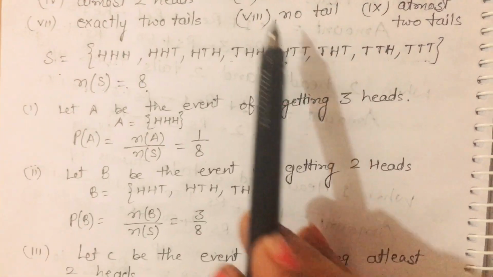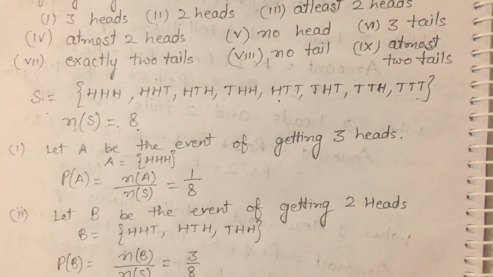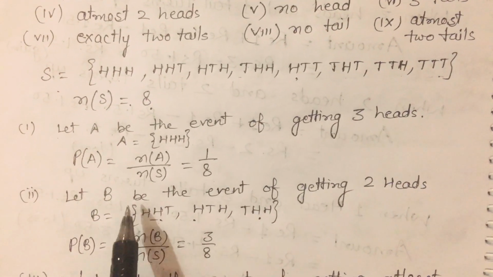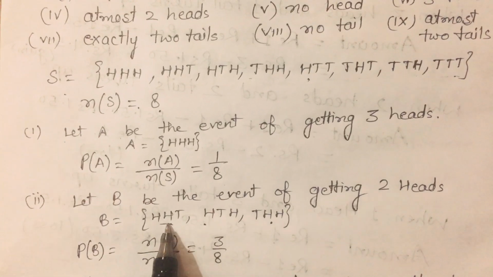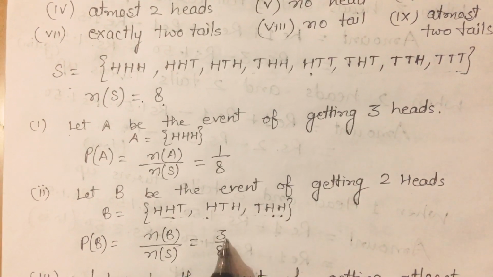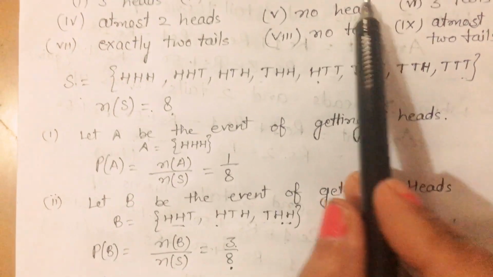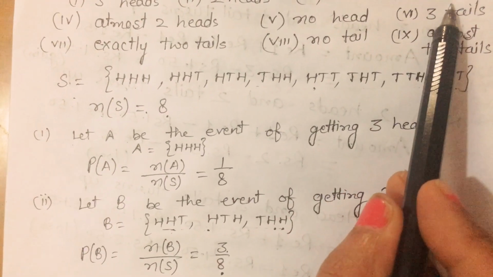Now second part, 2 heads. 2 heads means exactly 2 heads. So there are 3 cases in which exactly 2 heads come. Let B be the event of getting 2 heads. Then there are 3 cases in this, so the probability is 3/8.